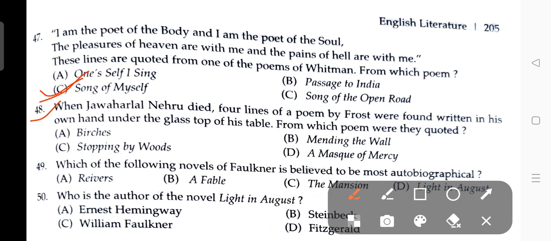From which poem were they quoted? The answer is C, Stopping by Woods. It is Stopping by Woods.